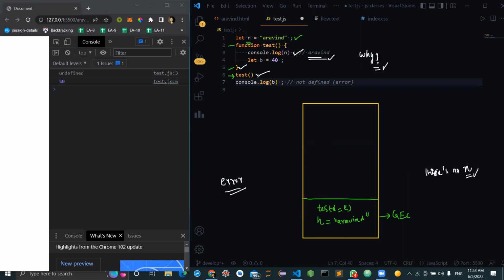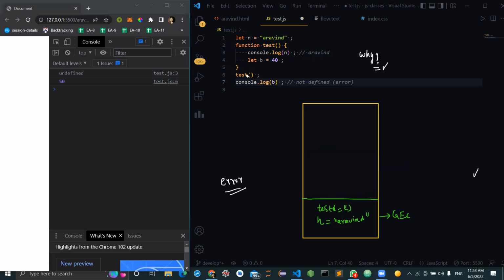Just hold on. Why we are able to print this Arvind, I'll tell you. There is something called closures. You have to understand that. Scope chain and closures are both linked, so we can cover that also here. Initially I thought of telling something else, but you have to understand closures also here. So I'll tell you closures. Now you see what happened after execution of this.